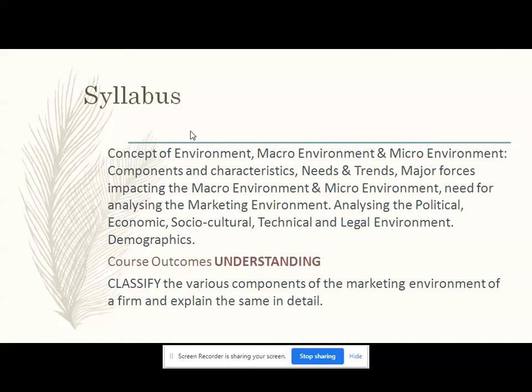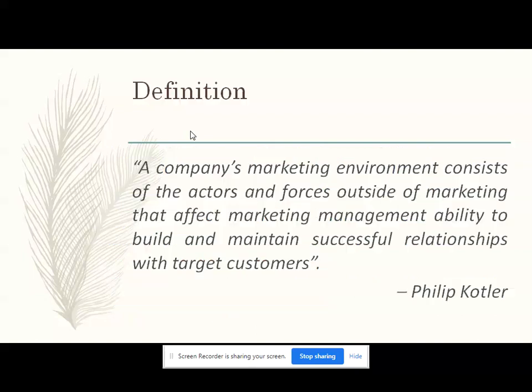As per Bloom's taxonomy, here you can classify the various components of the marketing environment of the firm and explain the same in detail. Now we will start with definition of marketing environment. According to Philip Kotler, a company's marketing environment consists of the actors and forces outside of the marketing that affect the marketing management's ability to build and maintain successful relationships with the target customers.